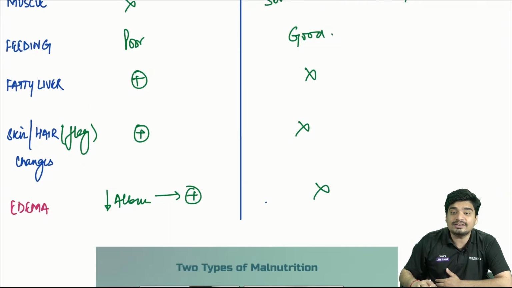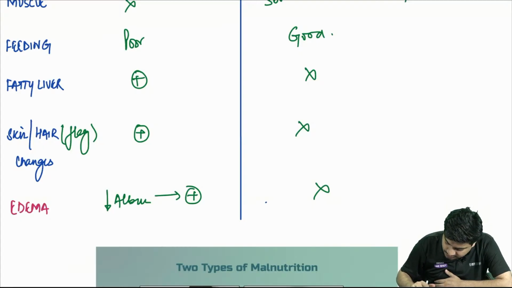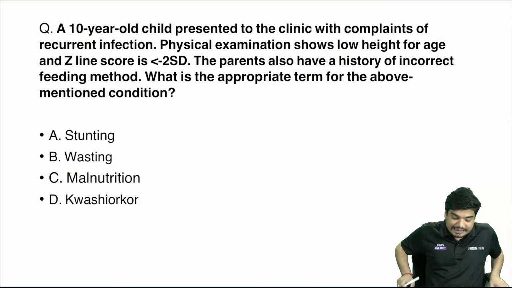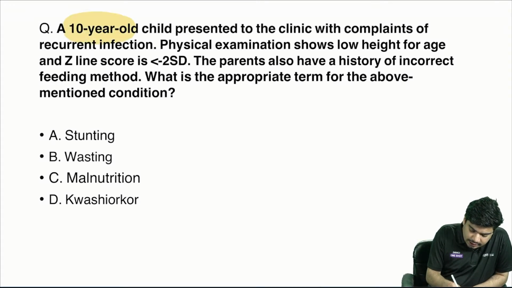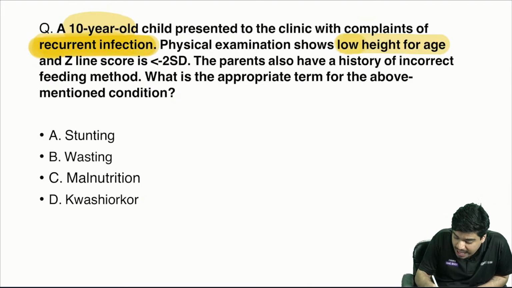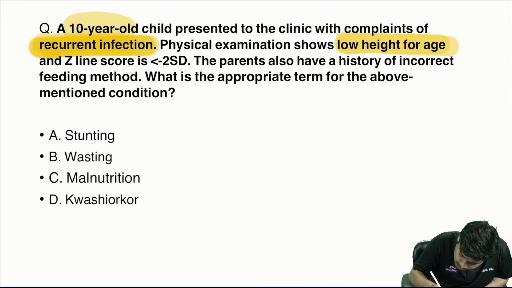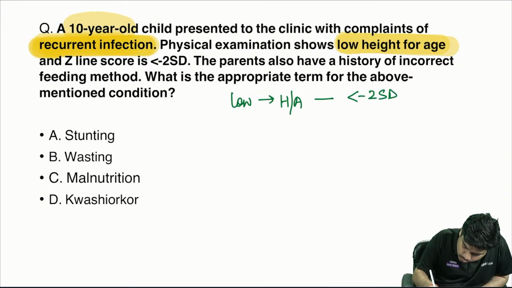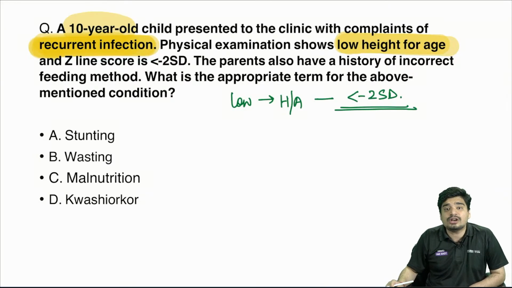With this knowledge, let's see the questions now. Let's see the first question. A 10-year-old child has presented with recurrent infection. He has low height for age, which is less than -2 standard deviation.